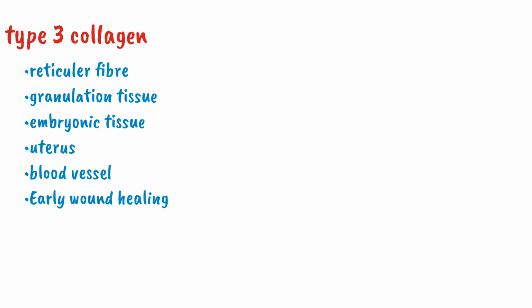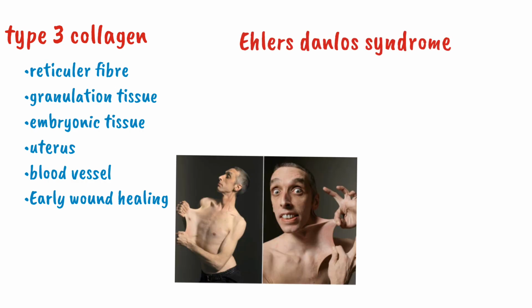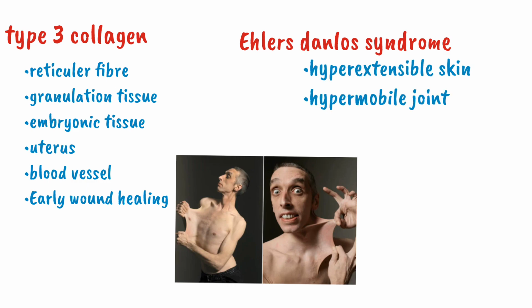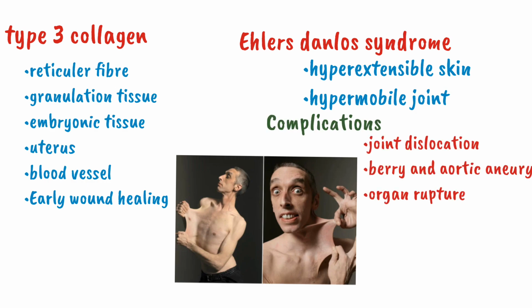A defect in type 3 collagen will result in a disease called Ehlers-Danlos syndrome. In this disease, the patient will have hyperextensible skin with hypermobile joints. Along with that, the patient will have multiple complications such as joint dislocation, berry and aortic aneurysm and organ rupture, and the patient will have an increased chance of bleeding.